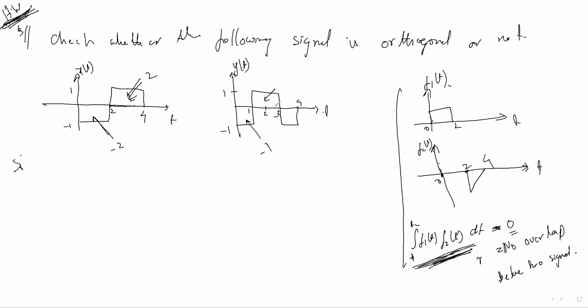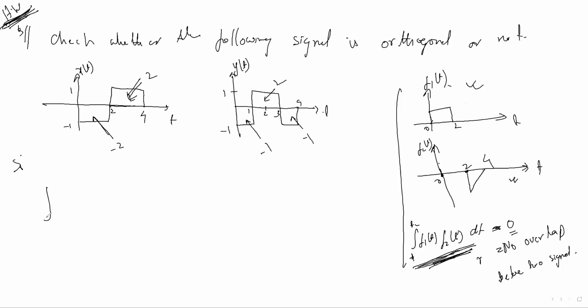Minus 1. 1 into 2, 2. This is also minus 1. Understood? When you multiply and sum up the overlap, these two signals' areas will be cancelled out and give 0 only. Understood? So here you can directly say, okay, there is no overlap, so orthogonality will be 0. Those are orthogonal signals.